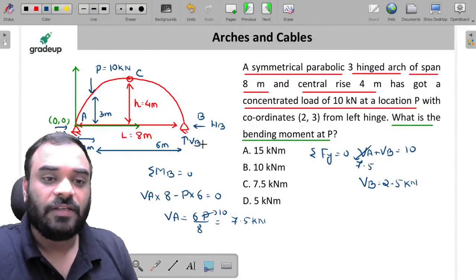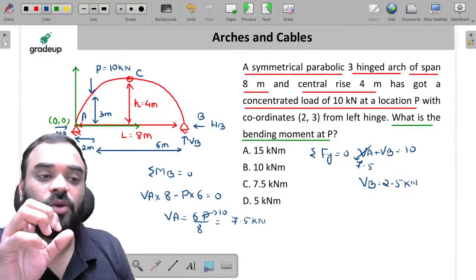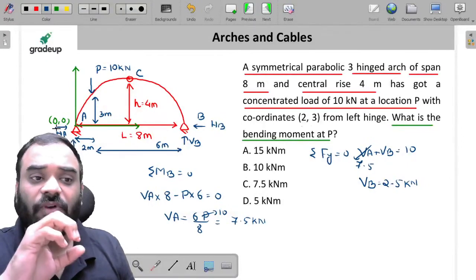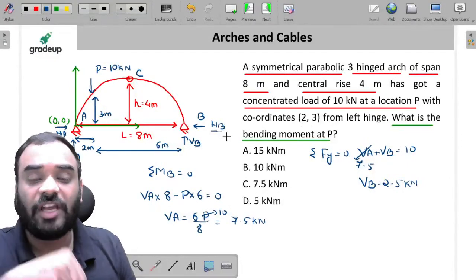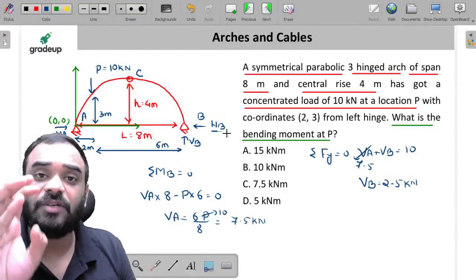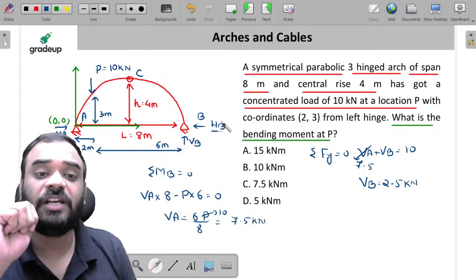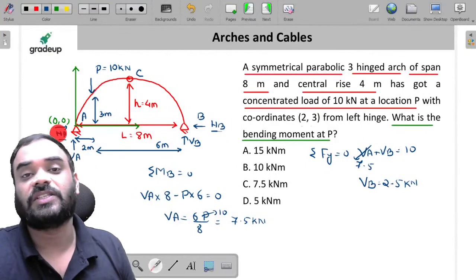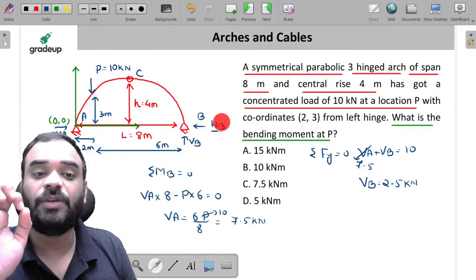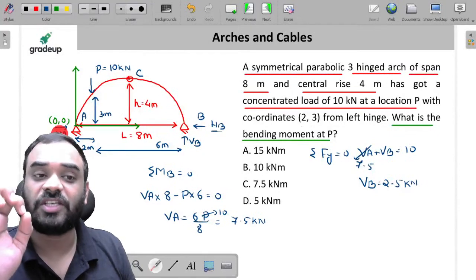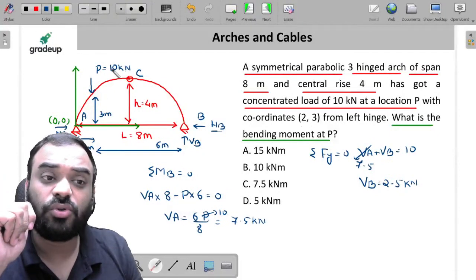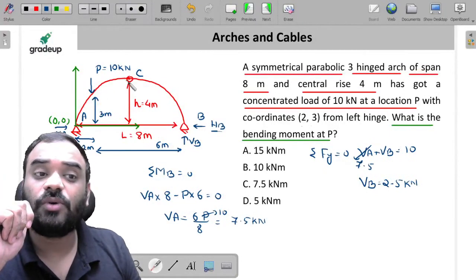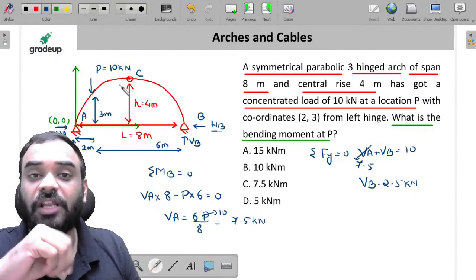Okay, sir. Now, my dear friends, we have to calculate the value of HA. Instead of finding HA, just find the value of HB. You know that if you put summation Fx is equal to 0, then whatever value of HB is there, it is equal to HA. So just try to solve HB first. Do not try to solve HA, because if you put MC is equal to 0, you have to take the consideration of P also in that particular equation.